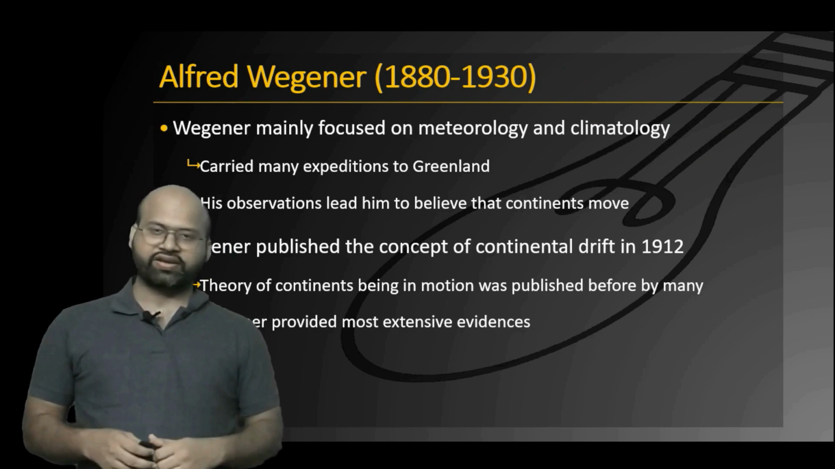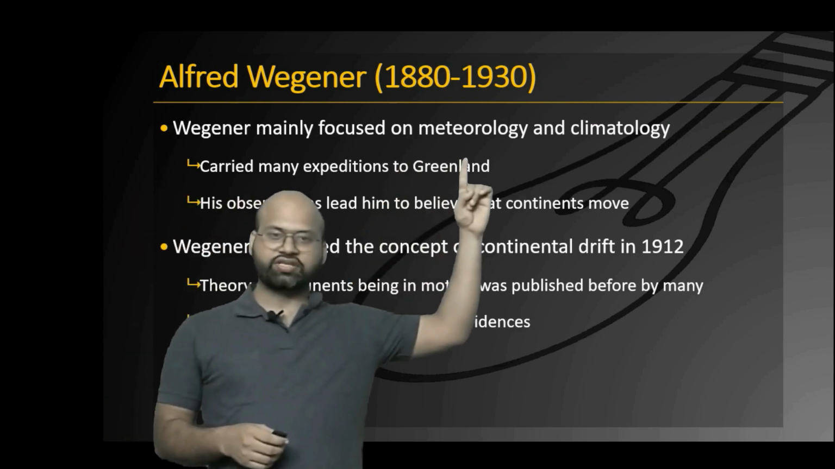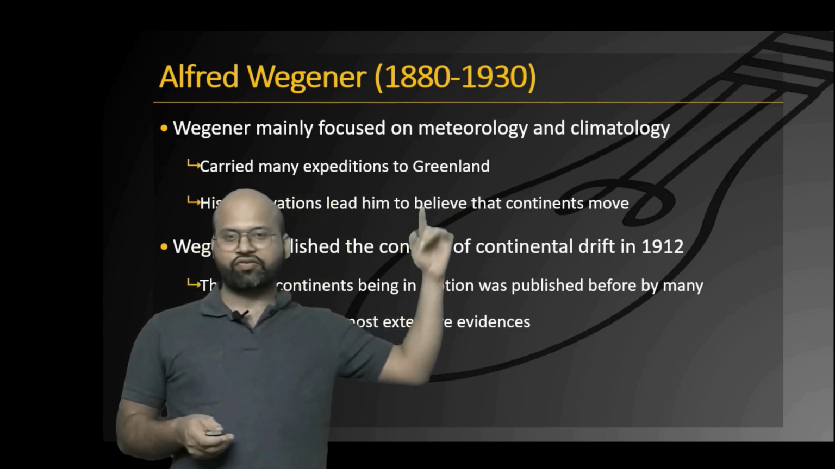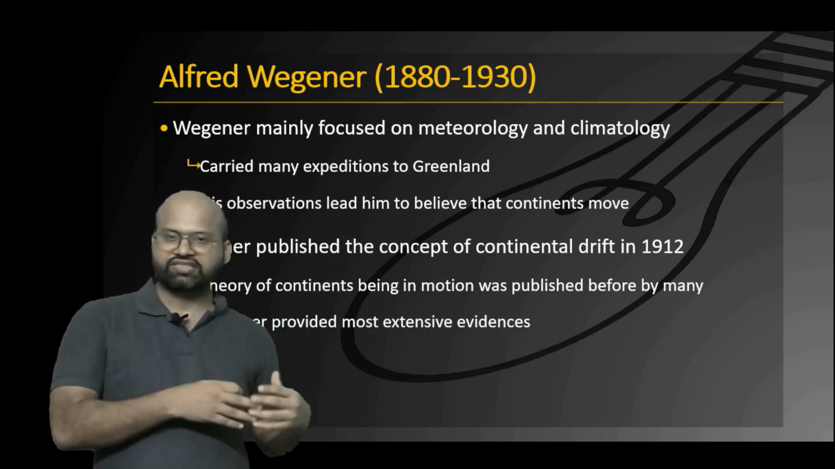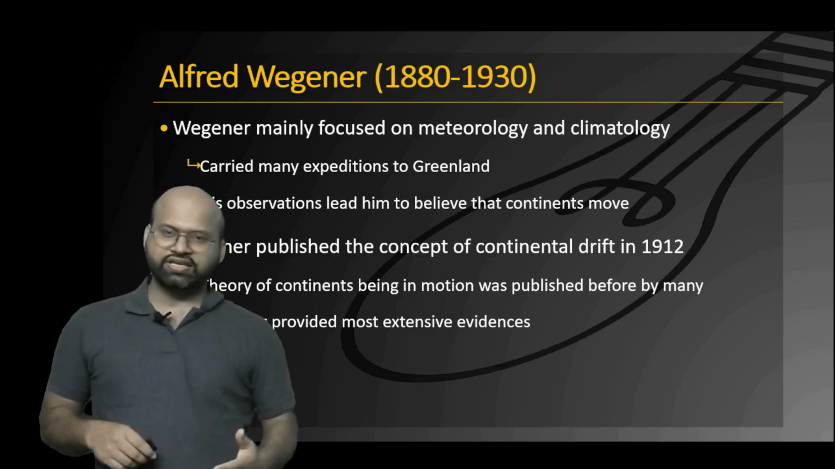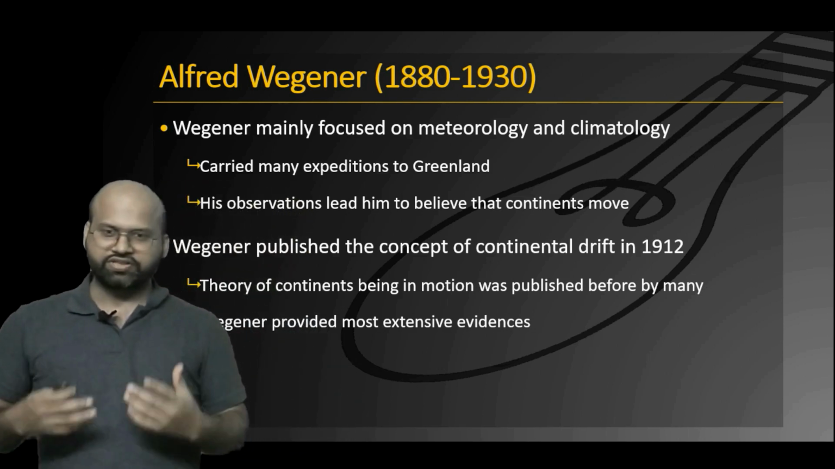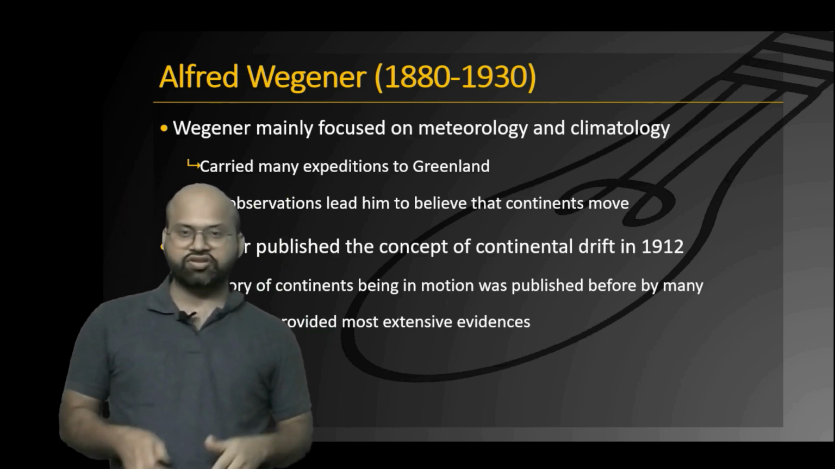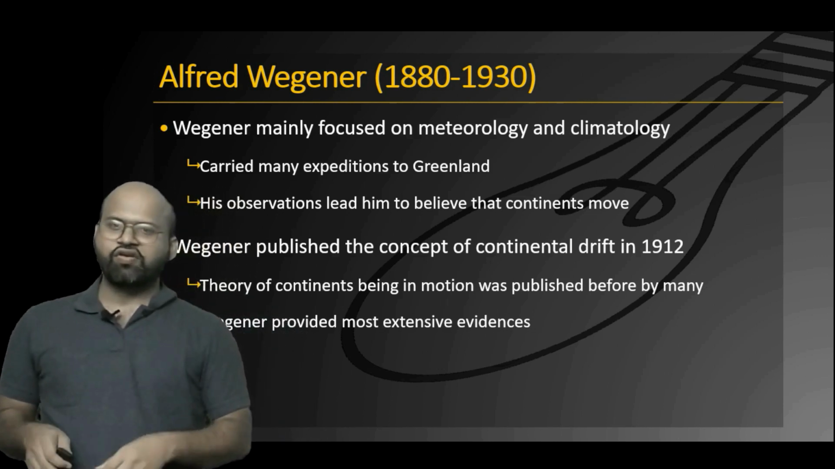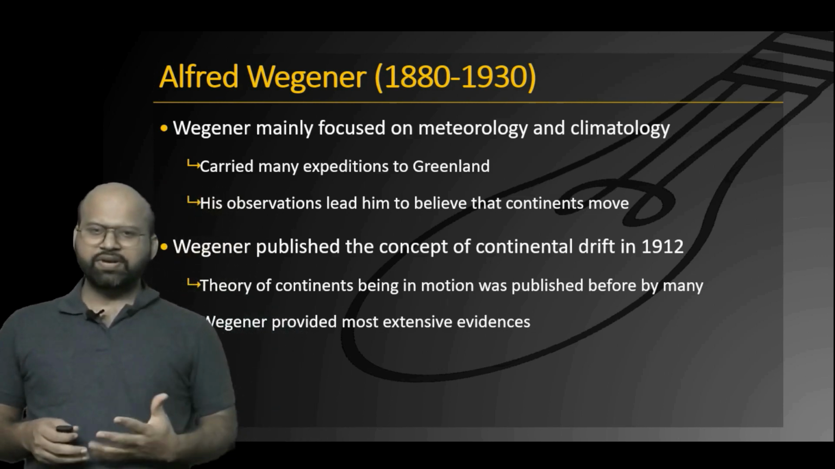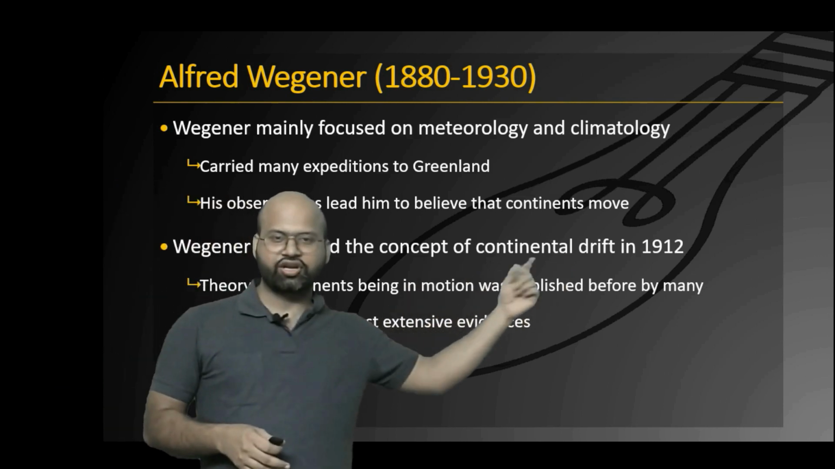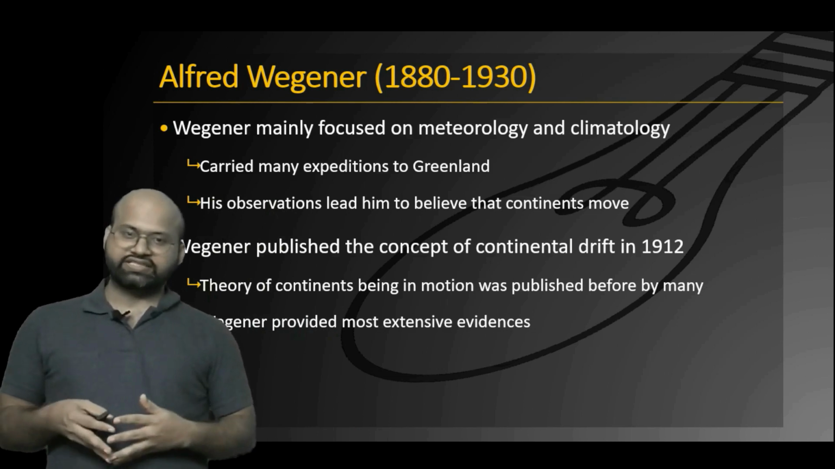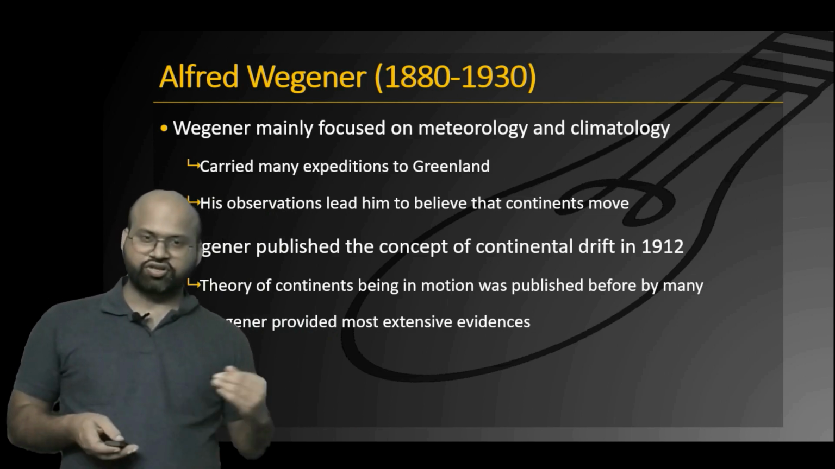So coming to Wegner, Wegner was basically a meteorologist and a climatologist. He had made many expeditions to Greenland for a study of climates and other things related to his field. But during these expeditions, he made many observations which led him to believe that the continents are not stationary but are continuously mobile, moving from one place to another very slowly. He published his concepts in 1912 and called it continental drift theory. He said that the continents are not stationary but are continuously in motion.